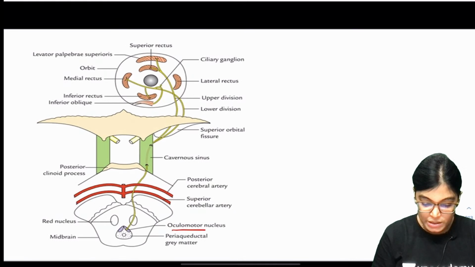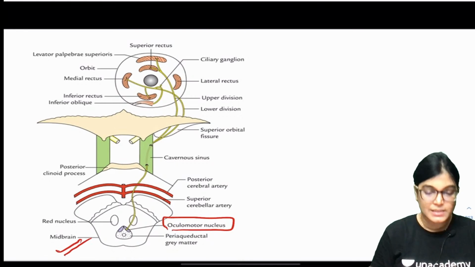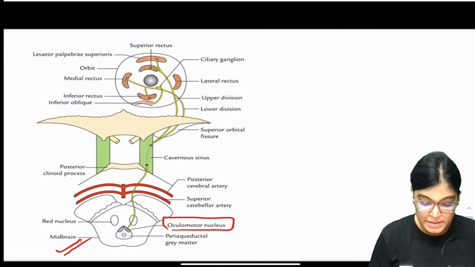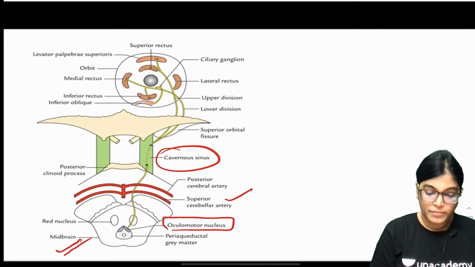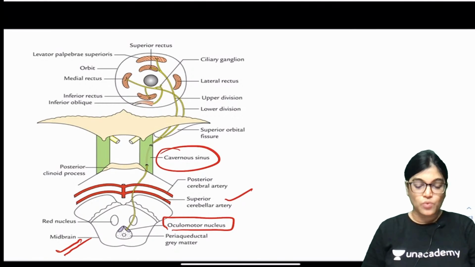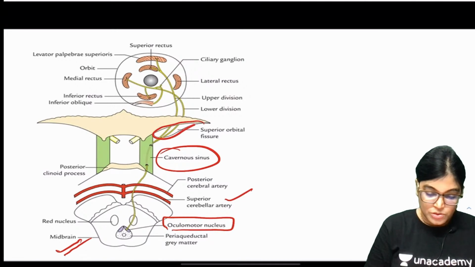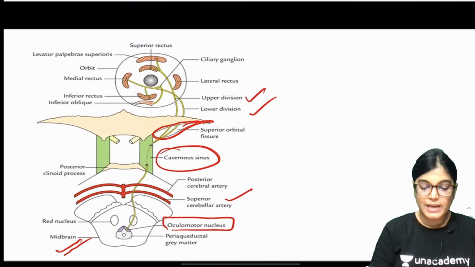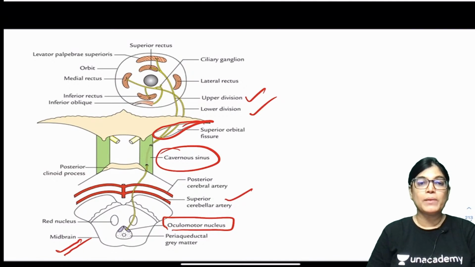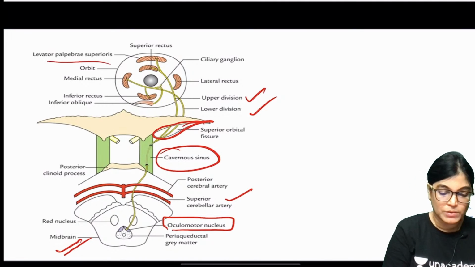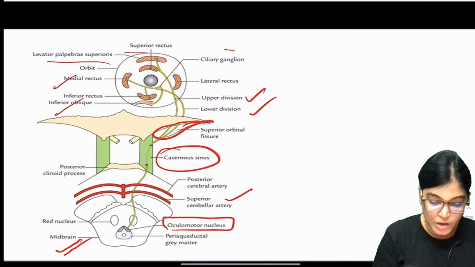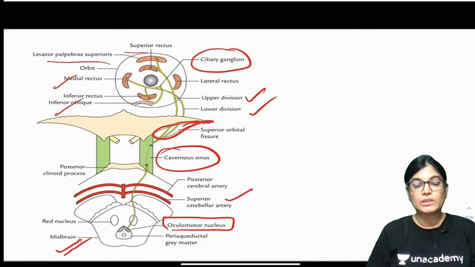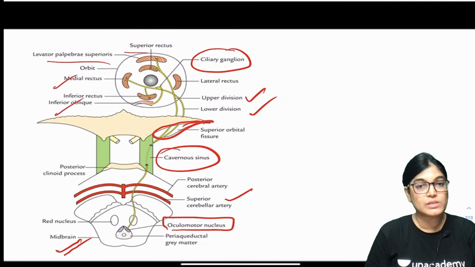Here you can see the oculomotor nerve nucleus is located in the midbrain, as we can appreciate in the section of the midbrain. Then passing over, in close relation to superior cerebellar artery, it reaches the cavernous sinus. It is located in the lateral wall of the cavernous sinus. After that it traverses through superior orbital fissure and it has a superior and lower division, and it is supplying all extraocular muscles: superior rectus, medial rectus, levator palpebrae superioris, inferior oblique and inferior rectus. Closely related to the oculomotor nerve is the Edinger-Westphal nucleus, which is also related to ciliary ganglion.